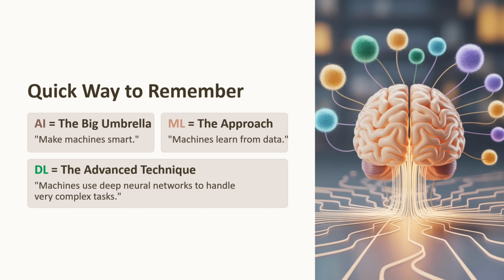Quick way to remember: AI is the big umbrella, making machines smart. Machine learning is the approach, where machines learn from the data. Deep learning is the advanced technique, where the machine uses deep neural networks to handle very complex tasks.